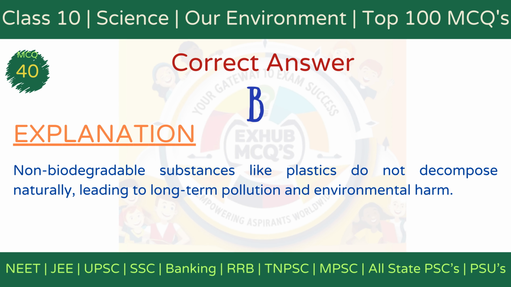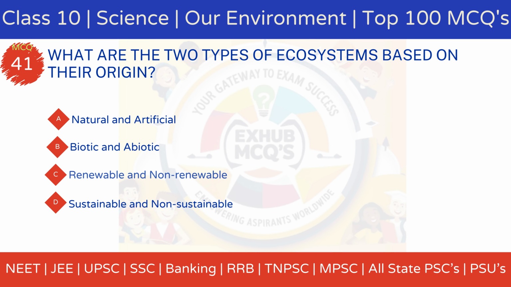The correct answer is option B, persist and pollute ecosystems. Explanation: non-biodegradable substances like plastics persist in ecosystems without decomposing, causing pollution and harming wildlife and natural habitats. MCQ 41. What are the two types of ecosystems based on their origin?